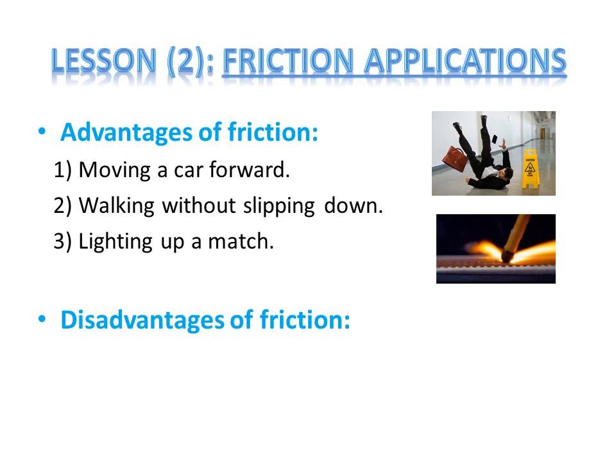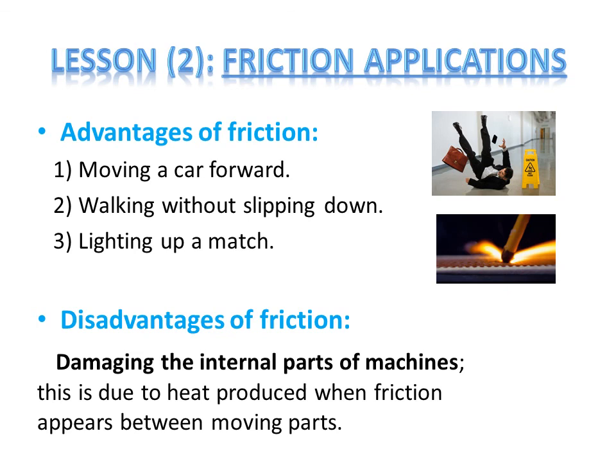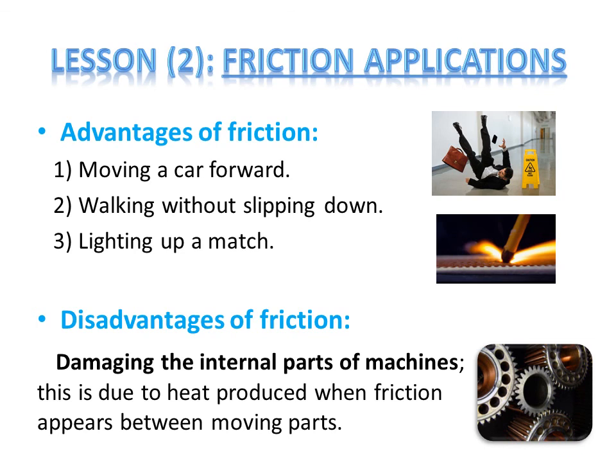And we are going to take now the disadvantages of friction, and it's only one disadvantage. The disadvantage of friction is when a machine works, as you can see in the picture, there are internal parts of the machine touching each other to make this machine work. Of course, when these parts start moving against each other, there is a friction force that will appear between them.